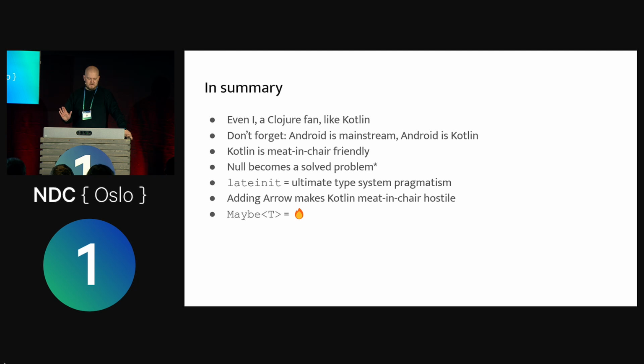The part where Kotlin just solves null, lovely. Don't ask me what that little asterisk is behind solving null. Because of course, the real world comes and bites you sometimes. You can do things in Kotlin that give you null pointer exceptions. And then, of course, my little rant about the maybe type. I have a problem with that.